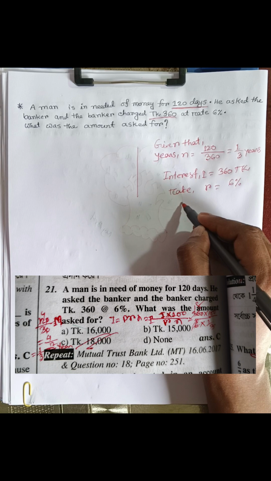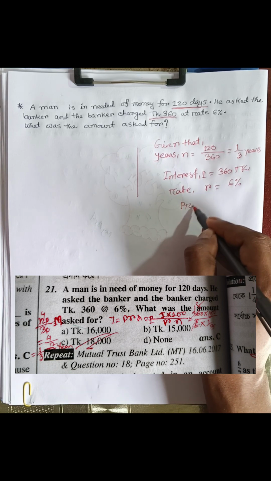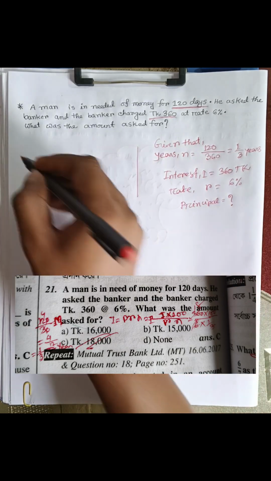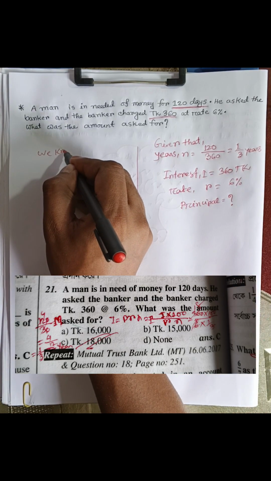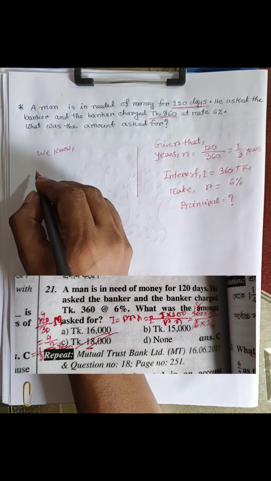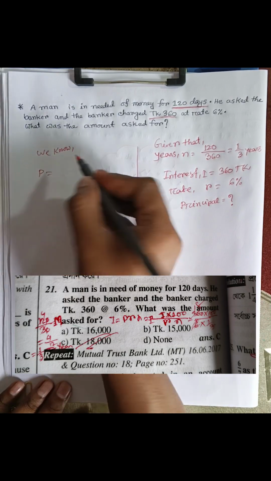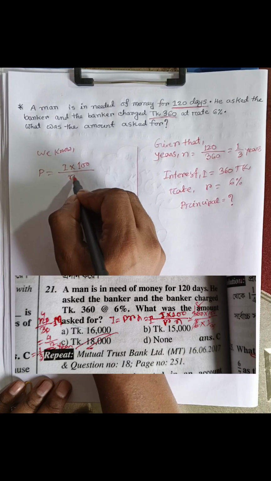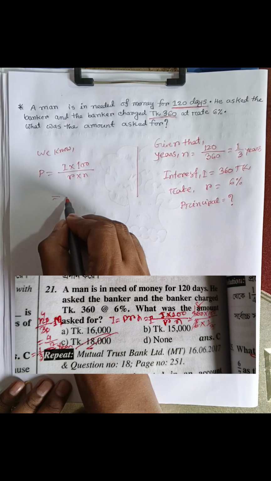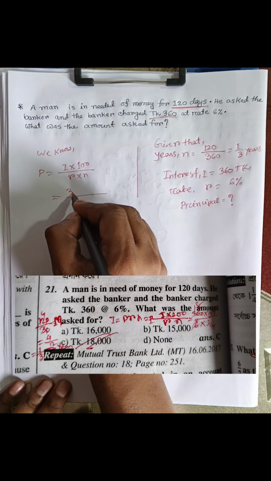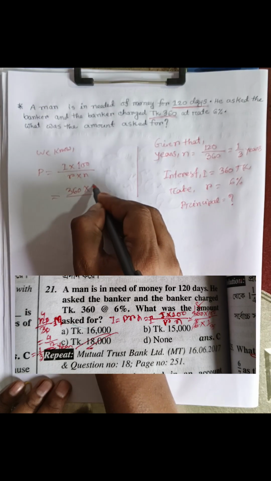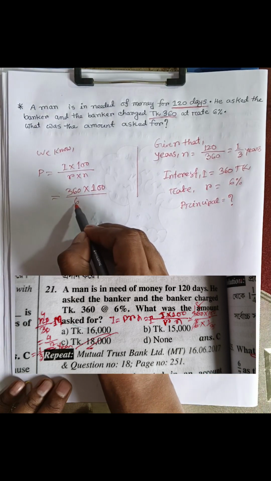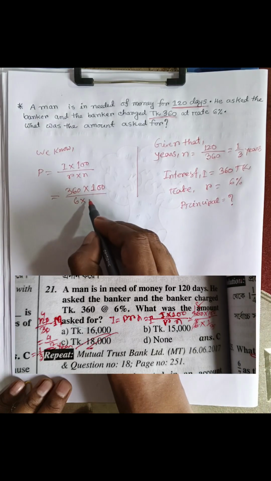What was the amount? The amount means principal. Asking. We know P equals I multiply 100 divided by R into N. This I value is 360 into 100, R value 6% multiply 1/3.